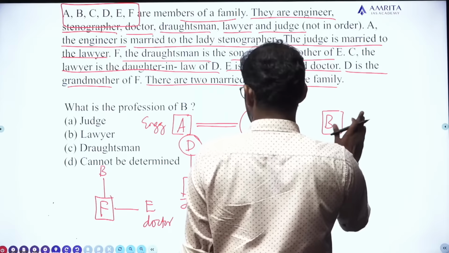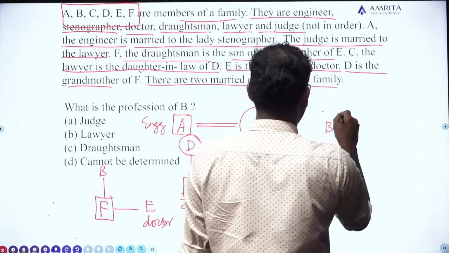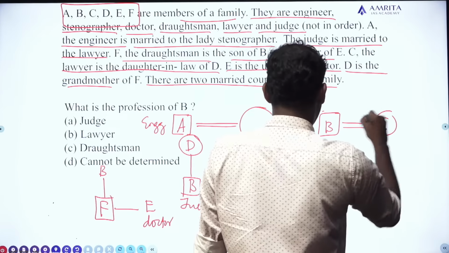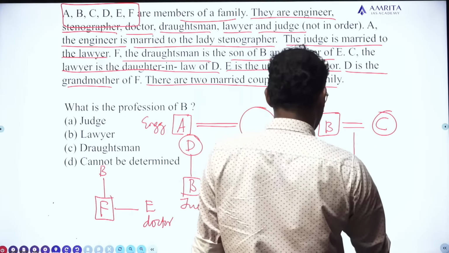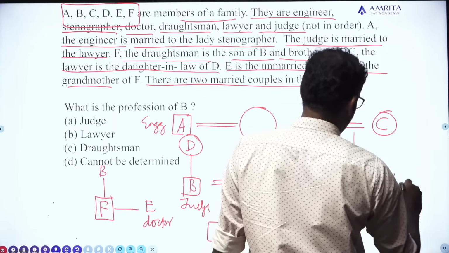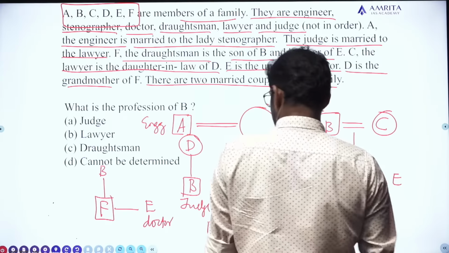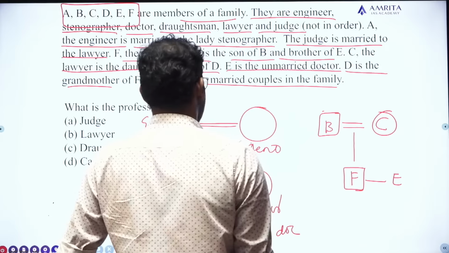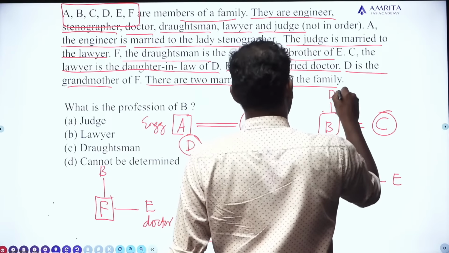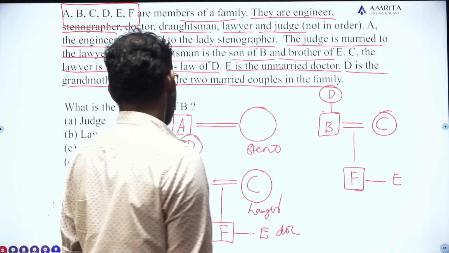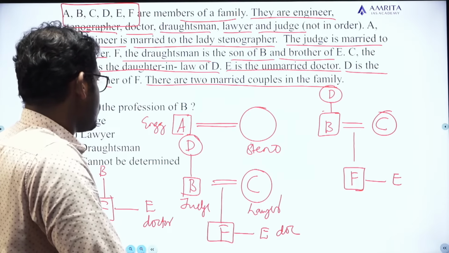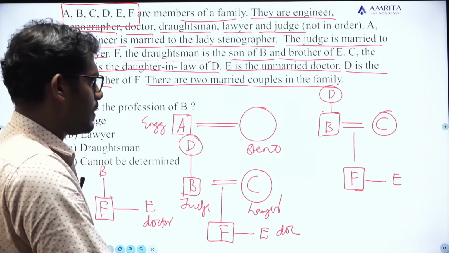B is here. B's wife is C. They have 2 sons. One is F. The other is E. Then the mother of B is D. Actually, now there are 6 members.